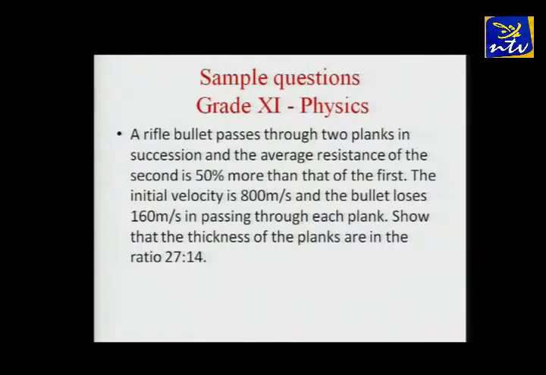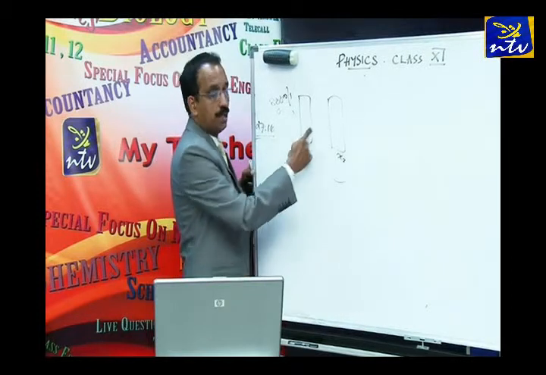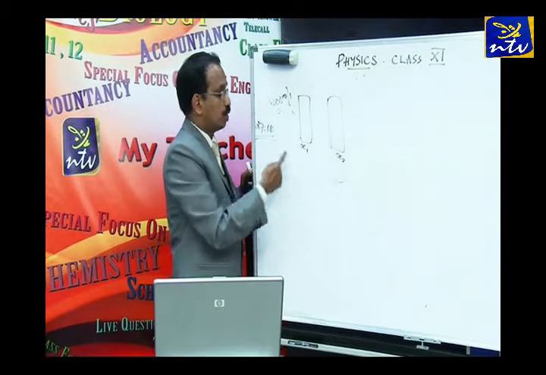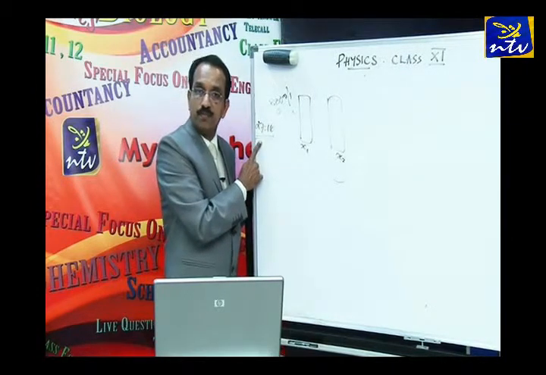So have you read the question? A rifle bullet passes through 2 planks in succession, and the average resistance of the second is 50% more than that of the first. The initial velocity is 800 meter per second, and the bullet loses 160 meter per second in passing through each plank. Show that the thickness of the planks are in the ratio 27:14. Okay, now you listen to the board. See, there are 2 planks. Let's say the thicknesses are x1 and x2. We have to prove that x1 is to x2 is equal to 27:14. It's clear.